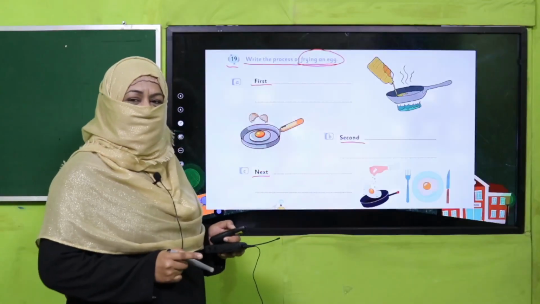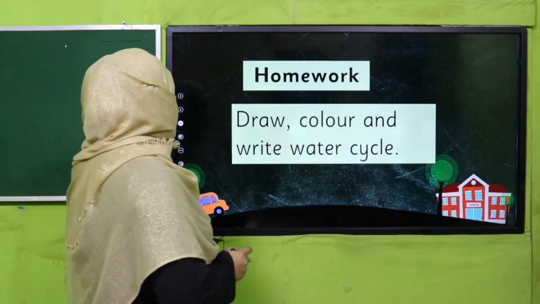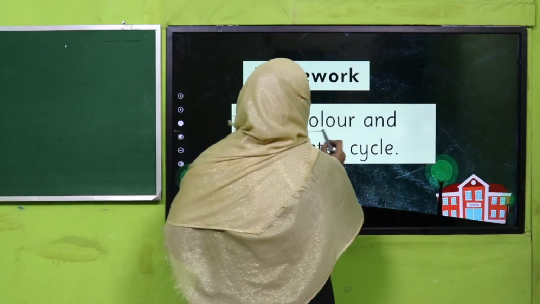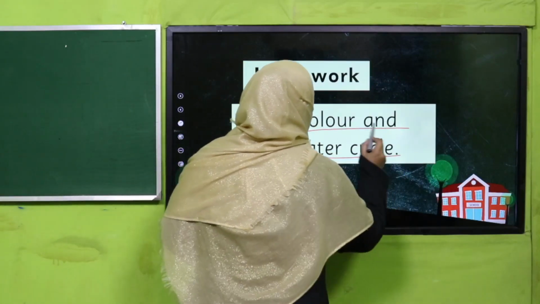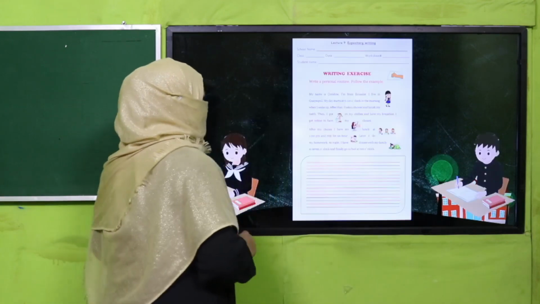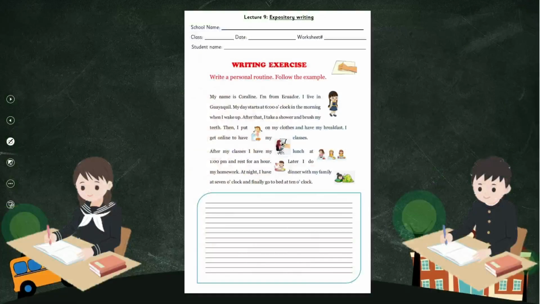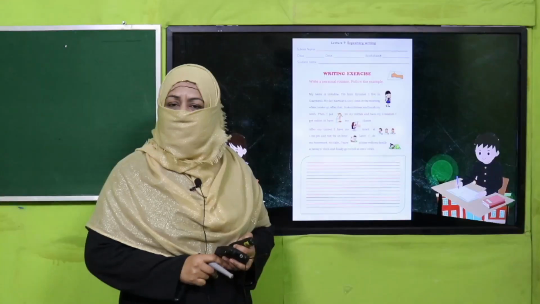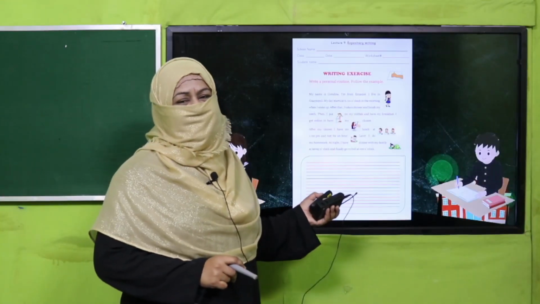Yes, my dear students, are you done with it? Good job. So it's time for your homework. You will draw and color and write the water cycle. And here is a worksheet, my dear fellow teachers. This worksheet, lesson plan, and PowerPoint presentation links are given. You may click it, download it, and kindly provide a printed worksheet to students for practice.